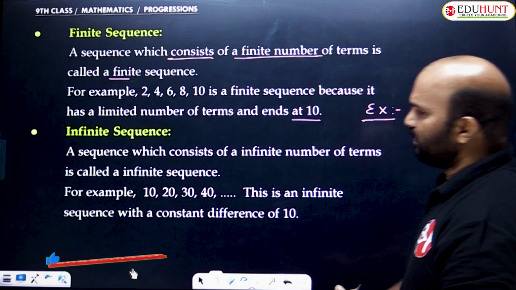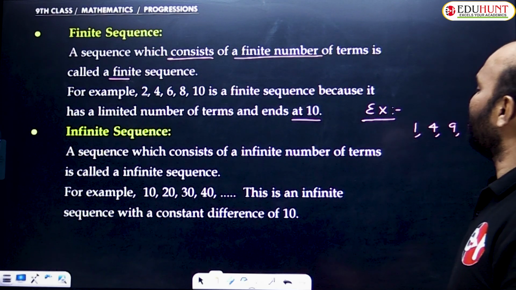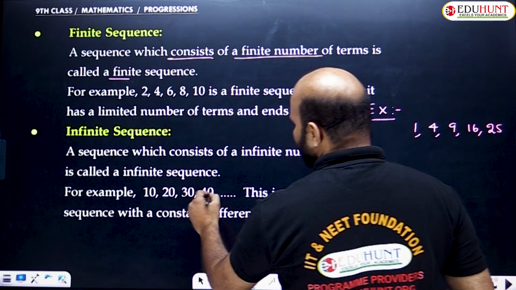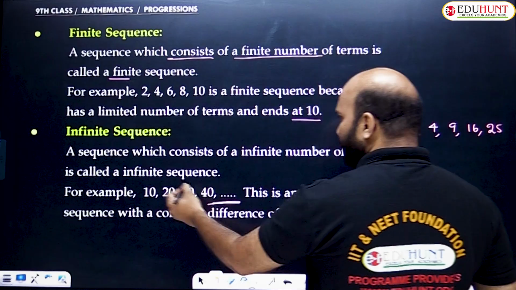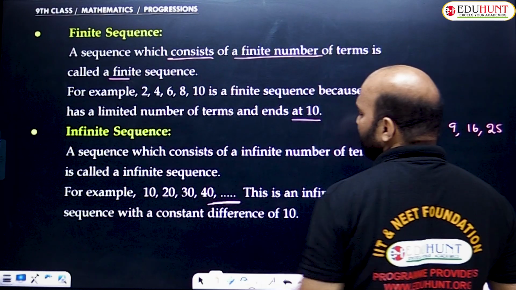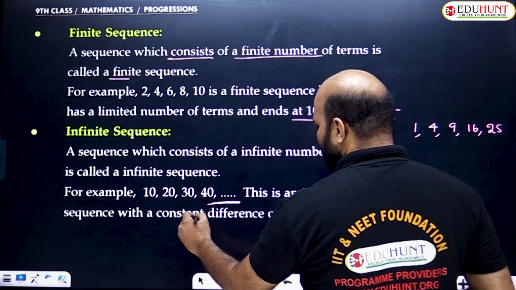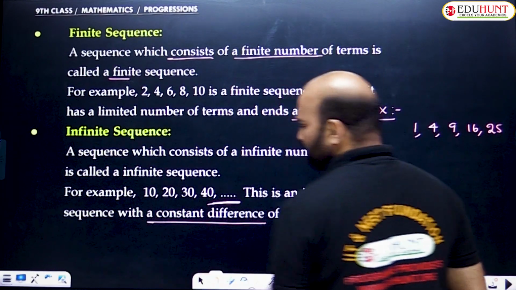The second one is the infinite sequence. A sequence which consists of an infinite number of terms is called an infinite sequence. For example, 10, 20, 30, 40 and so on. And so on means this is called an infinite sequence. These are multiples of 10. This is an infinite sequence with a constant difference of 10.